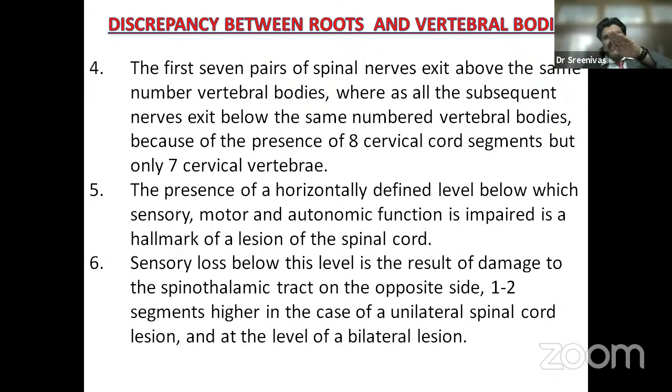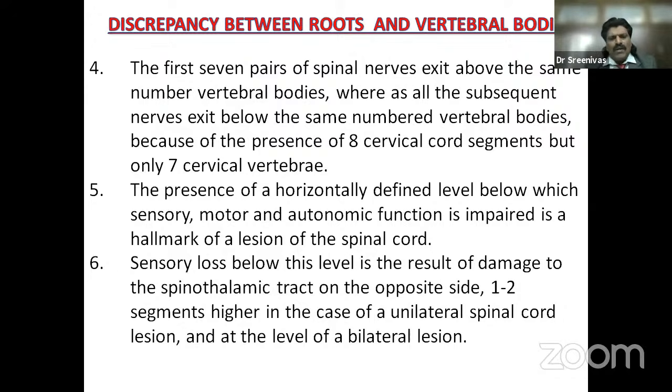So if there's a hemisection of the cord, the spinothalamic tract gets affected. So the manifestations will be 1 to 2 segments below on the opposite side if it's a unilateral lesion. If there's a bilateral lesion, even the cervical, even the roots get affected, the dorsal roots get affected. So the level of the lesion corresponds to the transection. But if it is unilateral, the manifestations will be 1 to 2 segments below on the opposite side.